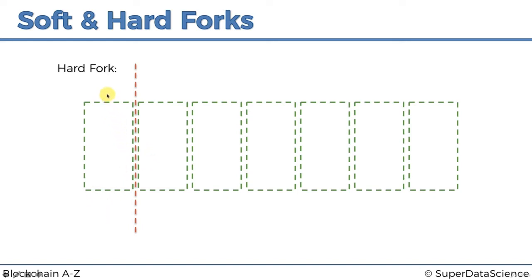We're going to start with a hard fork. First I wanted to mention that in our placeholders we're going to have two rows. The top row is for miners who haven't upgraded to the new rules, and the bottom row is for miners who have upgraded to the new rules. And so our blockchain will either be on the top or on the bottom. And a good example to start off with is the maximum block size increasing.